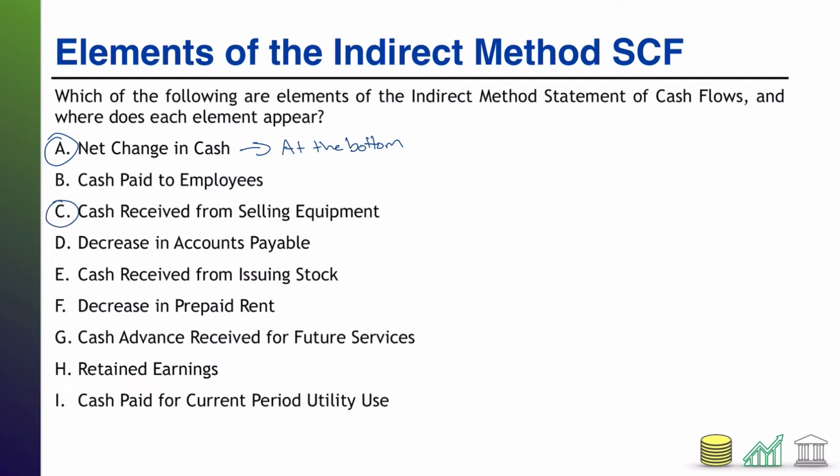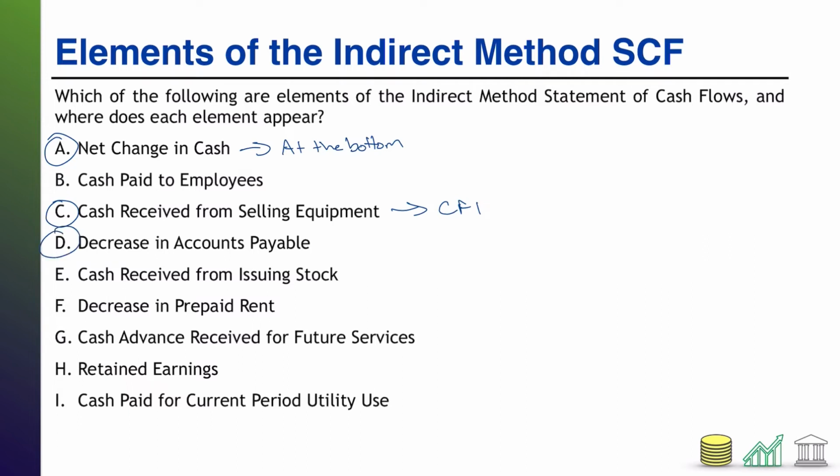How about C, cash received from selling equipment? This would show up because this is CFI, cash from investing. Specifically, it's the proceeds from selling PP&E, so that's an investing activity, and it would show up in the appropriate section.